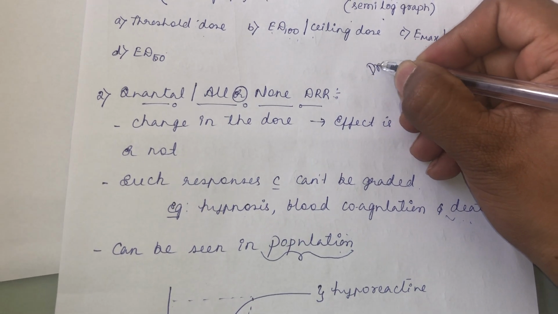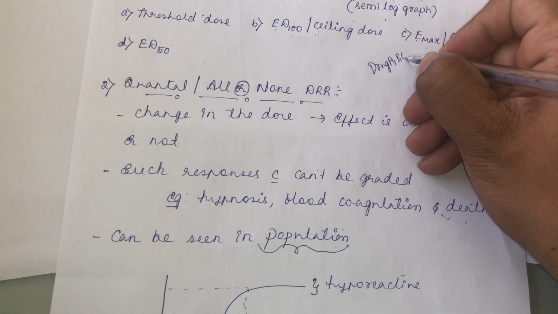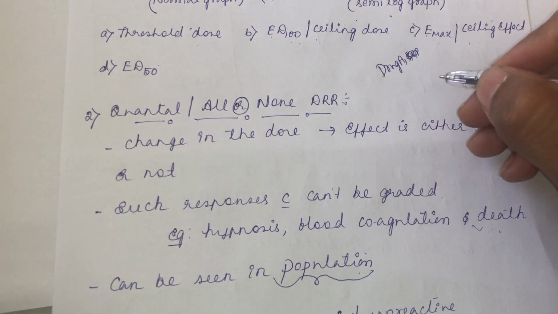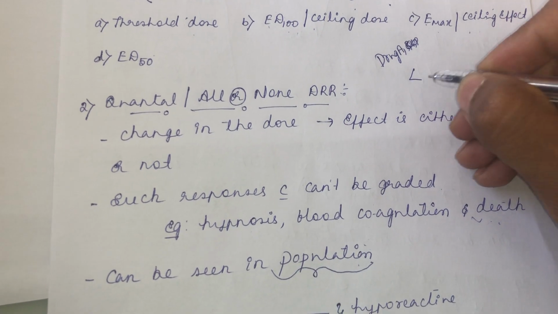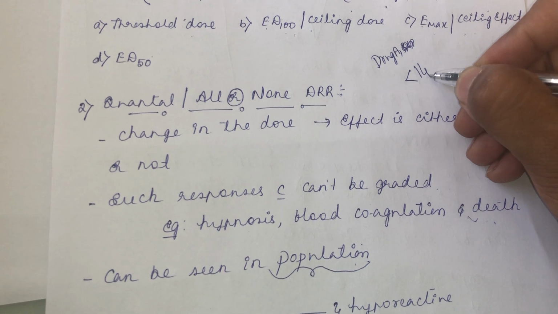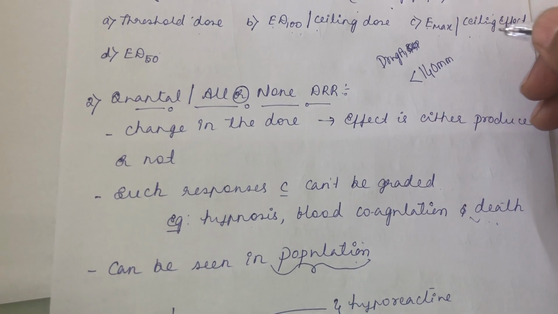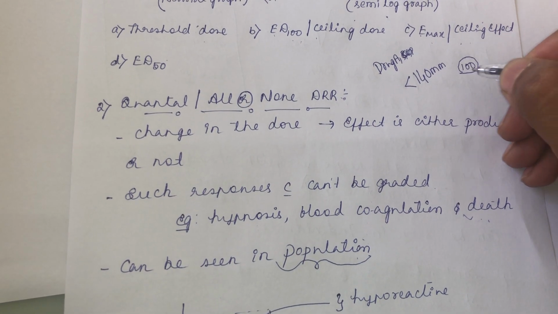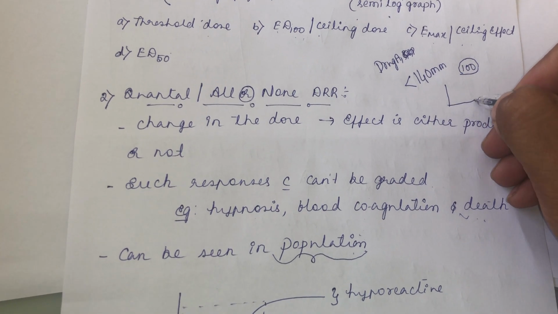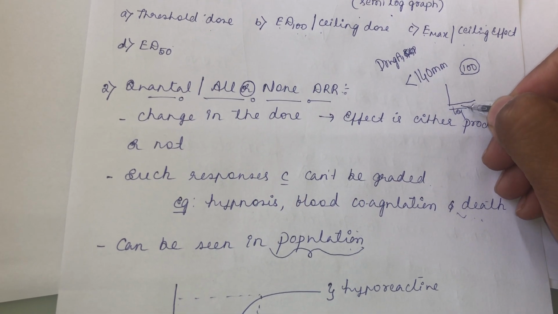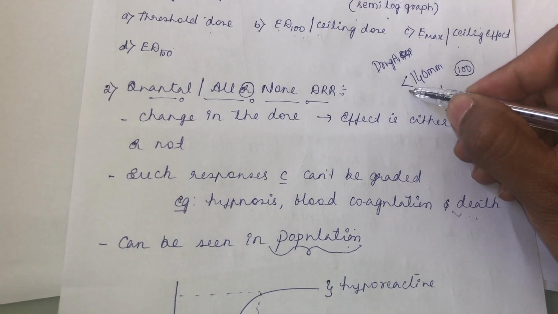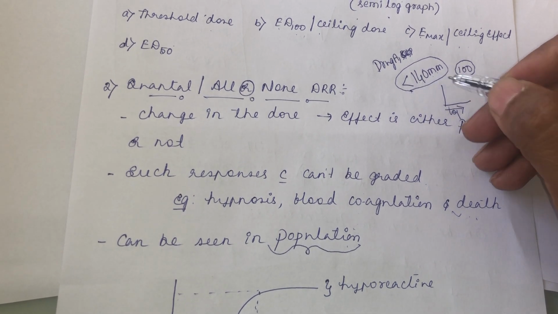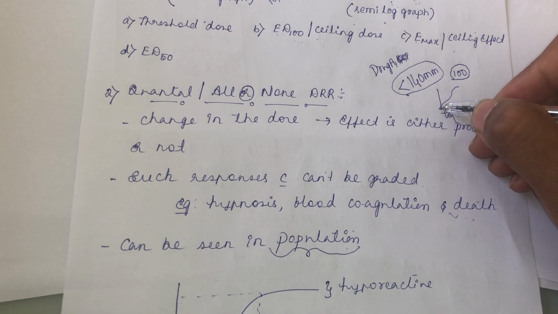You take drug A and you assign a particular figure. For example, drug A has to decrease the blood pressure to less than 140 millimeter of mercury in the population, and you are taking 100 people into consideration. You are giving various dosages of drug A, but the response you want to see is that it has to decrease the blood pressure to less than 140 millimeter of mercury. Then you will start seeing the response, and you will get a sigmoid curve.